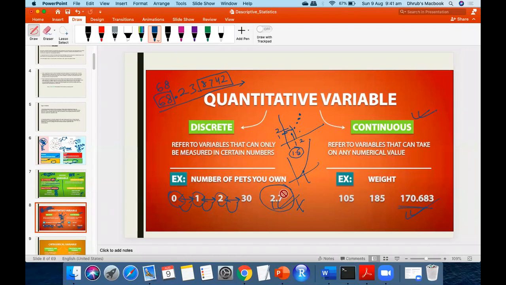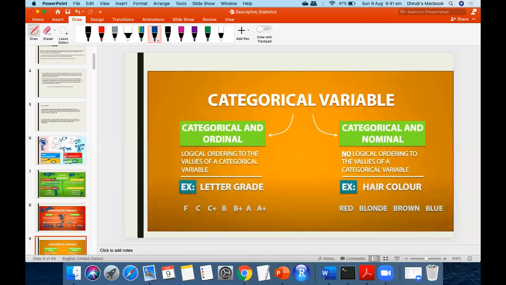Now going ahead and looking at the categorical variables. Dhruv, just a quick interruption. Sorry. For discrete data, we can think of its dimension, right? And measured data is continuous. No, in terms of visualization.